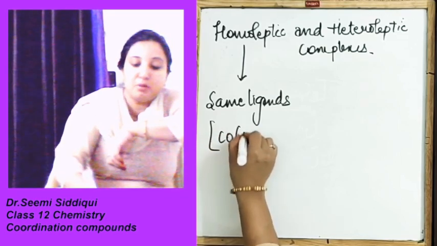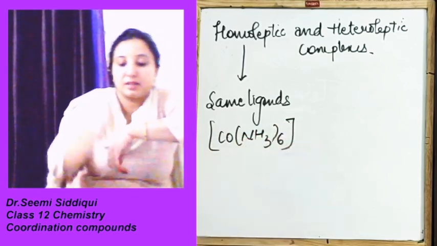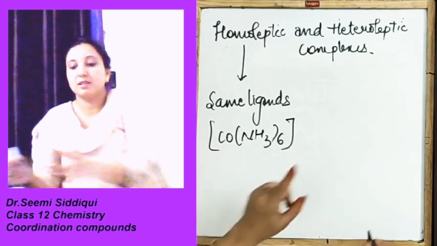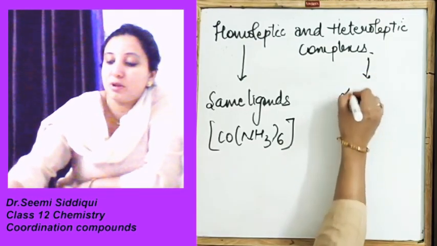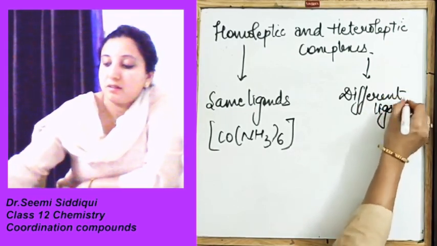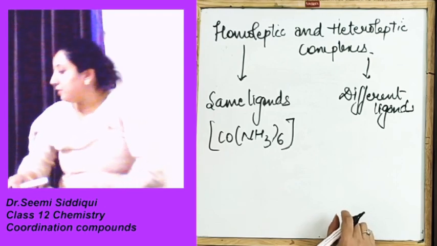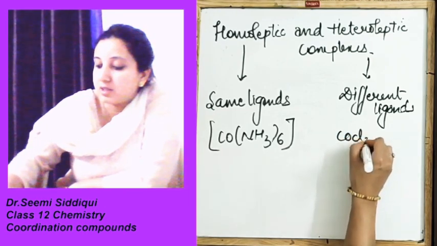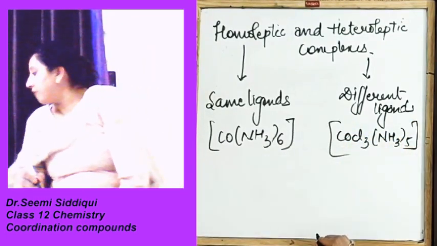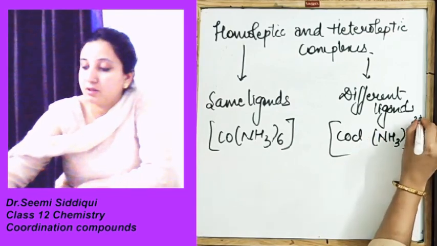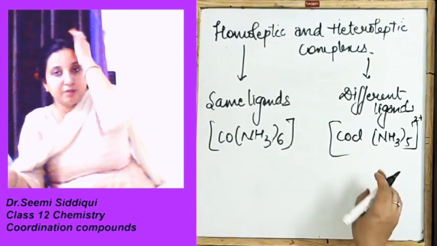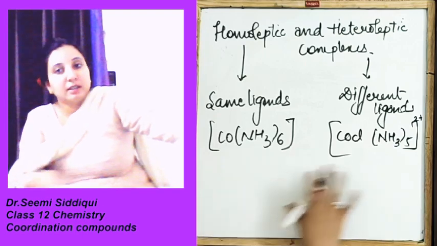For example, Co(NH3)6. It is having the same type of ligands, therefore it is a homoleptic complex. Heteroleptic complex means that it is going to have different ligands. For example, if we are going to have Co(Cl)(NH3)5 2+. Now over here we have the Cl also as a ligand, and we are having the 5 NH3 also as a ligand. Clear?